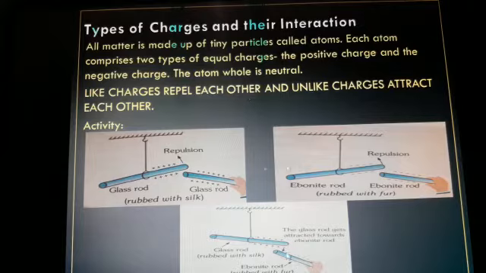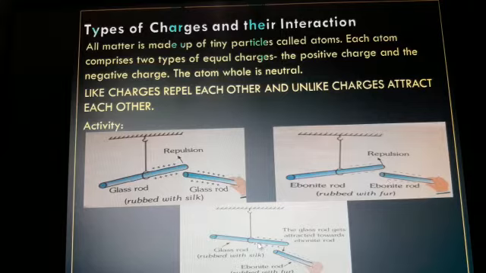Three pictures I have put over here. See here, both are glass rods having positive charge. You can see that repulsion is caused over here. Whereas in the next figure, both are made of ebonite rod rubbed with fur. Both have negative charge. Again both are repelling each other.